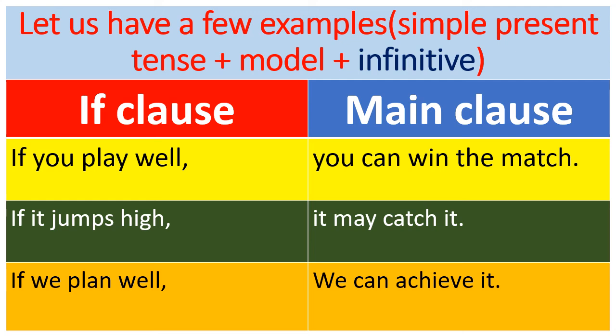So far, you have learned the if clause in three ways. The first one, will plus future. Second one, to infinitive. And third one, modal plus infinitive. These are the three types of clauses we use when we want to frame sentences with an if clause.